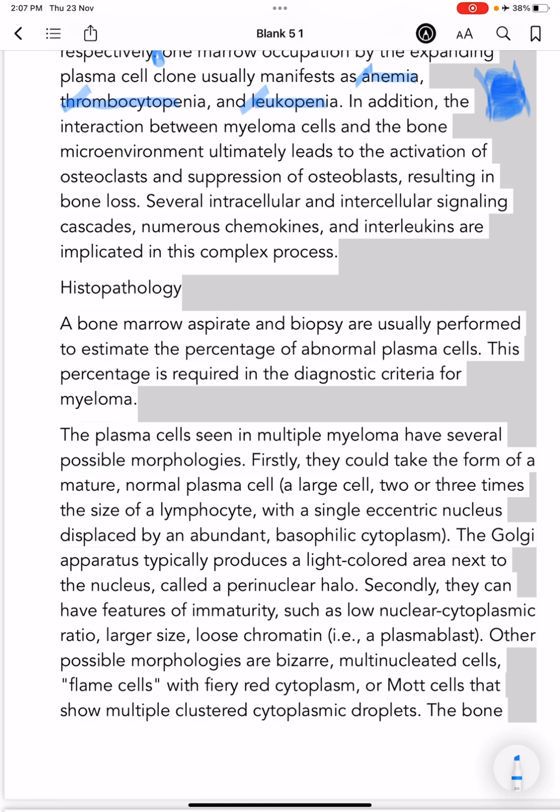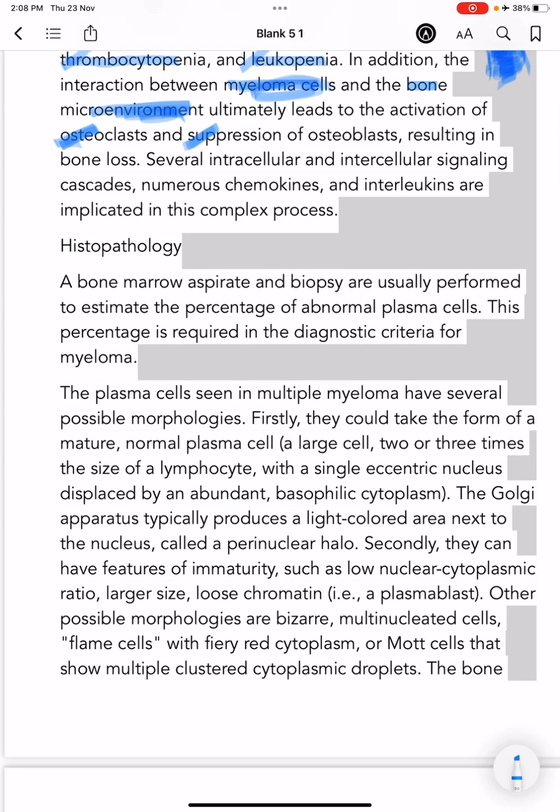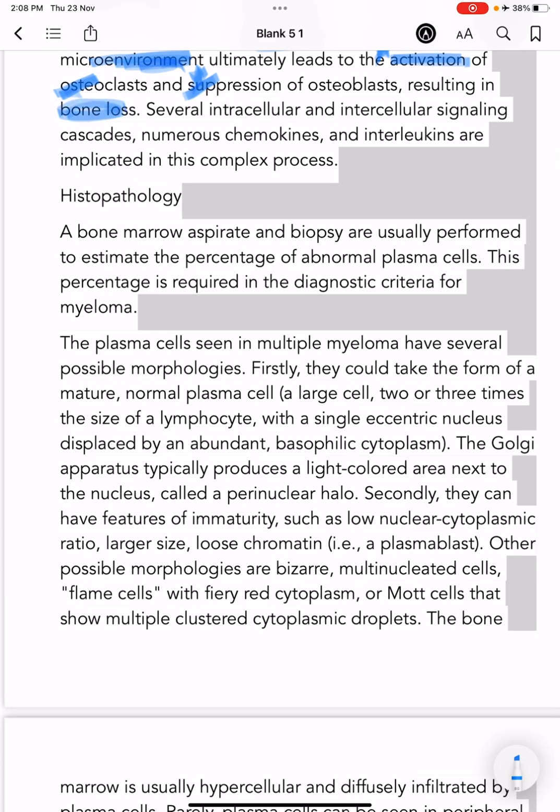In addition, the interaction between myeloma cells and the bone marrow microenvironment ultimately leads to the activation of osteoclasts and suppression of osteoblasts, resulting in bone loss.